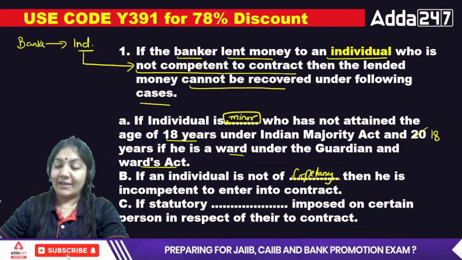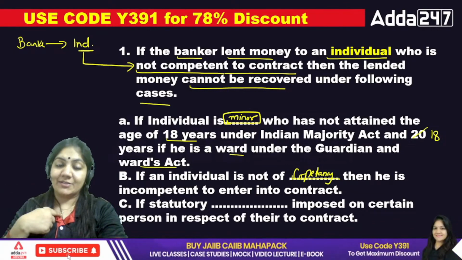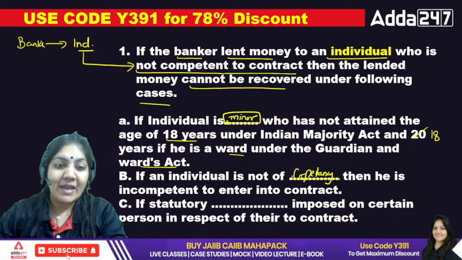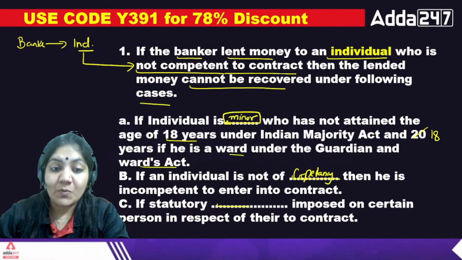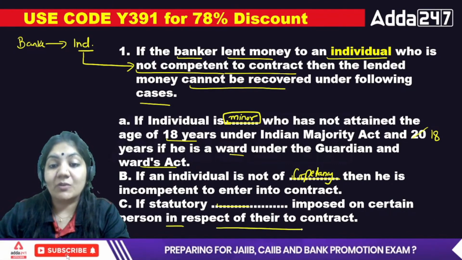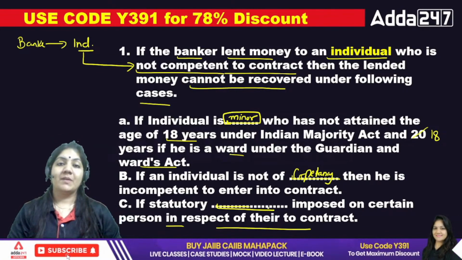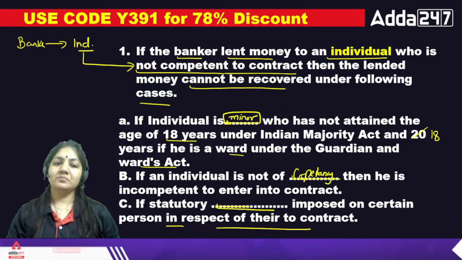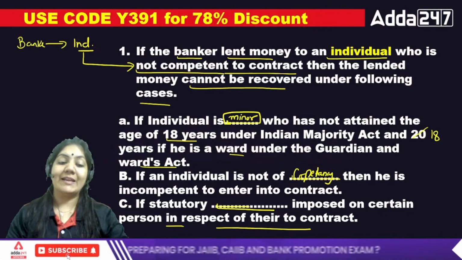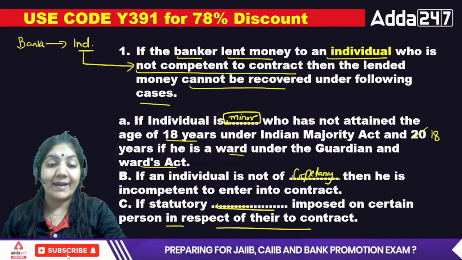Okay, in the chat box, Nikita is saying it's me. Okay, I will give you the reply. If statutory dash is imposed on certain persons in respect of their contract, it means if statutory dash is imposed, what? Statutory law, or statutory illegal act, statutory unlawful act.